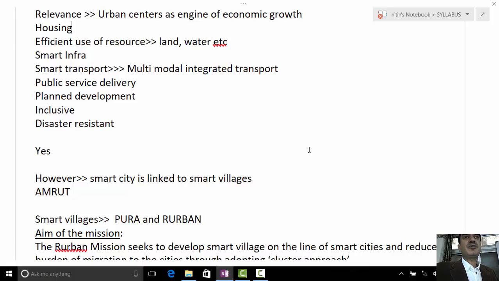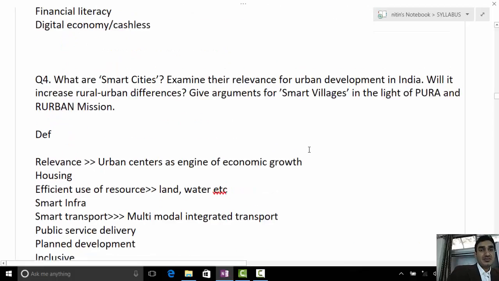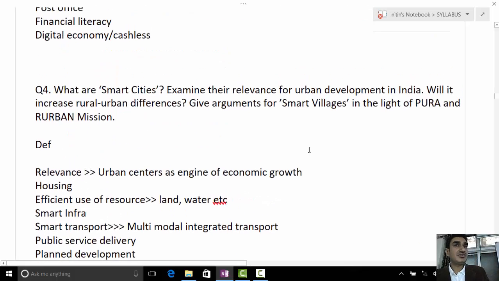So it depends upon the government's other programs, with how much rigor the government pursues other rural development programs. If the government understands that the smart city goal can be fulfilled only by developing smart villages, then there may not be such a huge gulf between city and village. So this is another dimension that you can give to your answer.